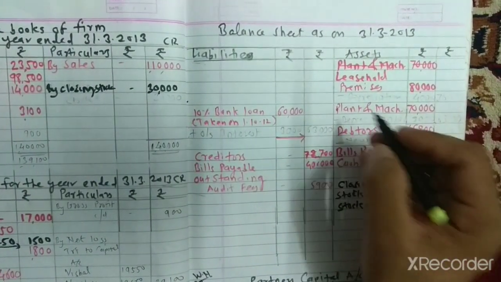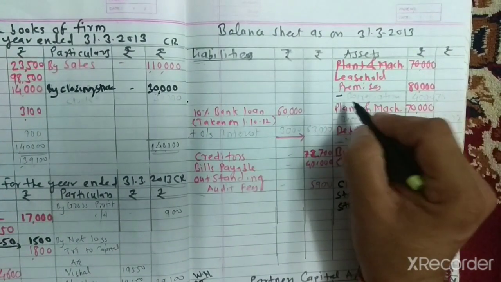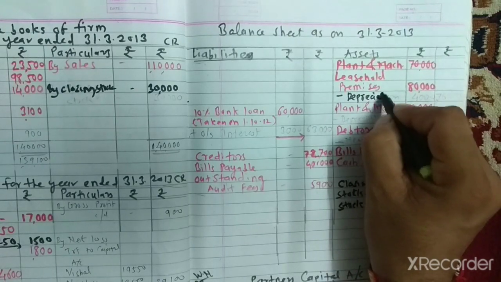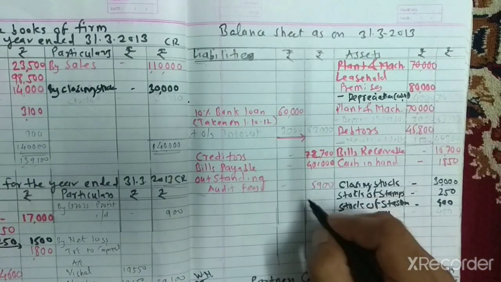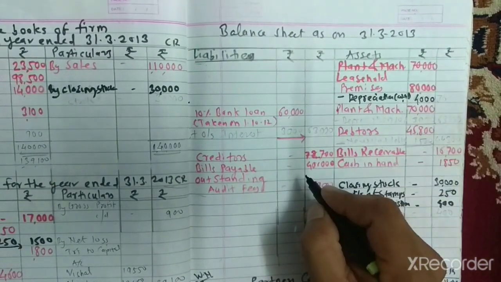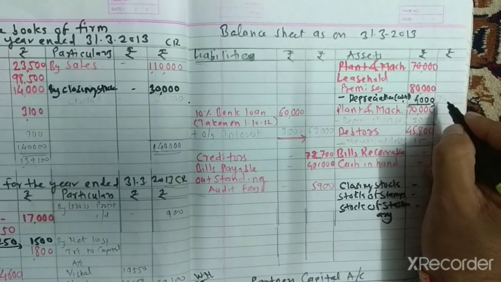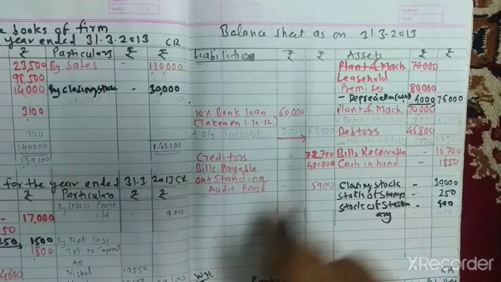The first effect, balance sheet asset side, leasehold premises. Write down here depreciation in brackets, working note number 1. Calculated amount rupees 4,000. So less from 80,000, 80,000 minus 4,000, balancing figure is 76,000.